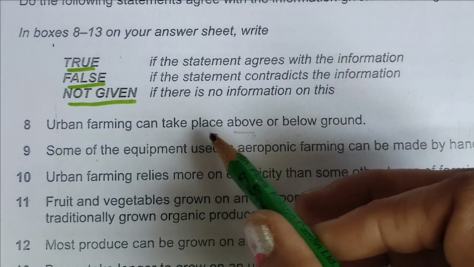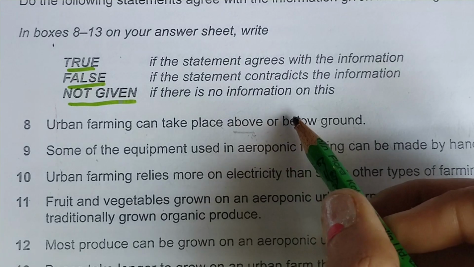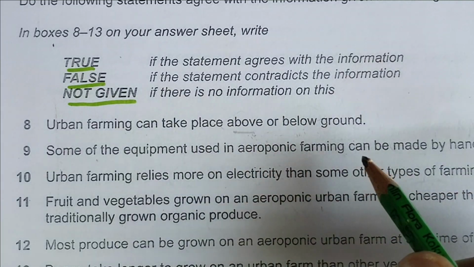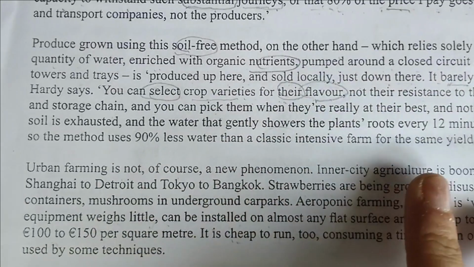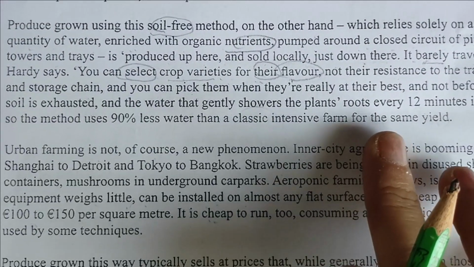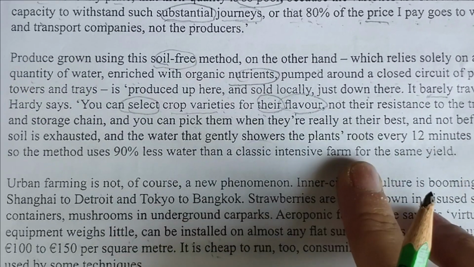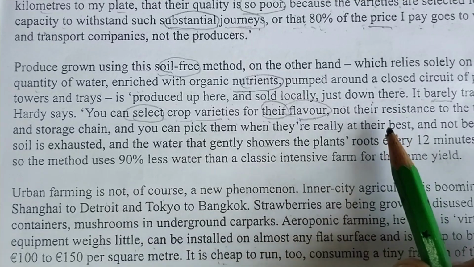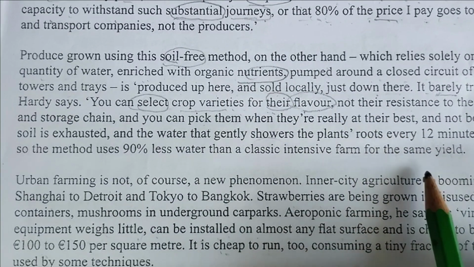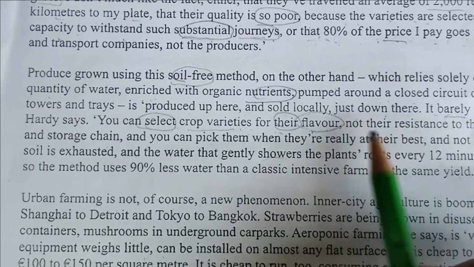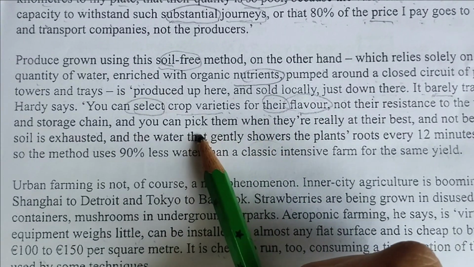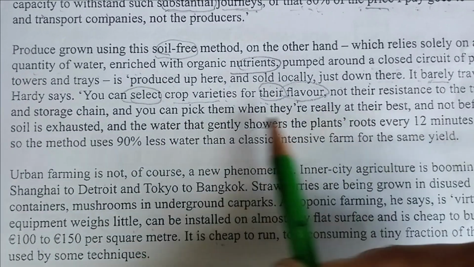If they are not talking about where urban farming can take place, whether on the soil or under the soil, then not given will be there. So we have gone through this paragraph. We can just follow it above or below, not before.